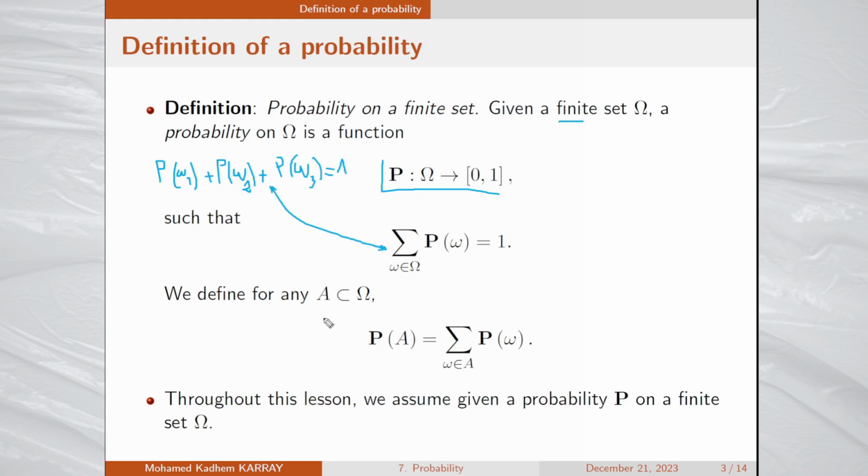For any subset A in capital omega, we define the probability of A as the sum over all omega in the subset A of p of omega. So throughout this lesson, we assume given a finite set capital omega and a probability p on this set.